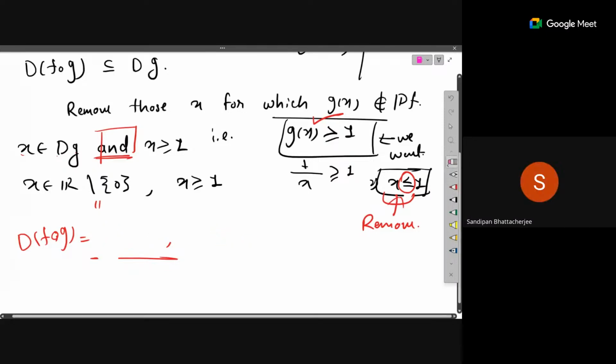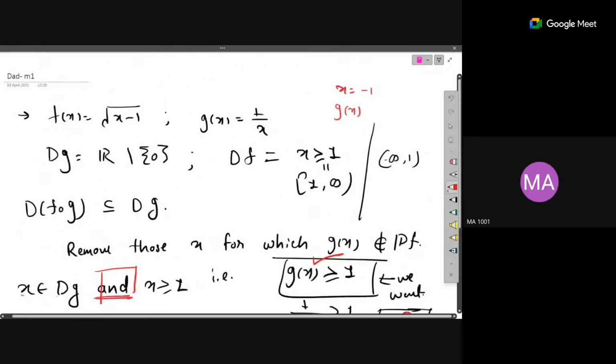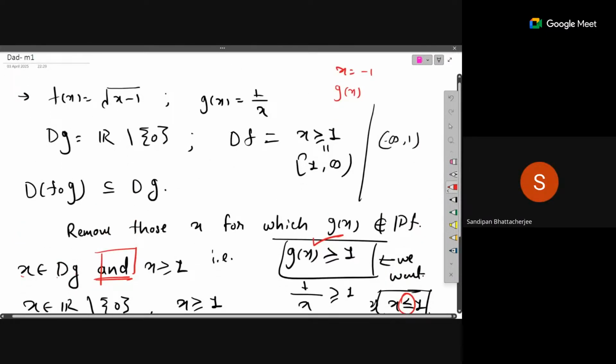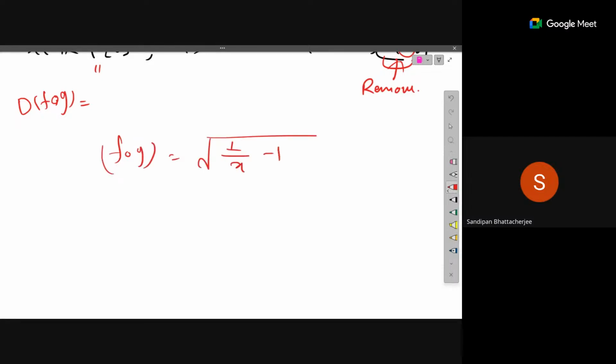Wait a minute, then that would be problematic, because if you do f∘g, it turns out to be root over 1 by x minus 1. If you take 1 minus this, the entire thing will be root over (1 minus x) by x. So if x is greater than 1, anything greater than 1 should be giving you a complex number. Yeah, that's correct. So ultimately, x should not be equal to 0.